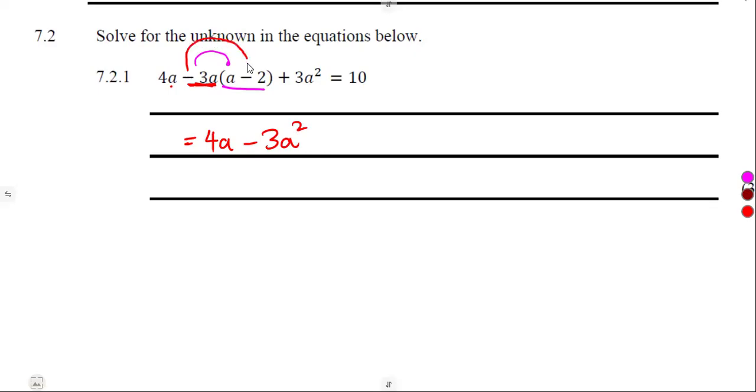Minus 3a times minus 2, minus times minus is a plus, so it gives us plus 6a. All right, this is an equation, guys, so I'm not supposed to put an equal here. We have expanded everything. Then we move on to this one: plus 3a squared is equal to 10.